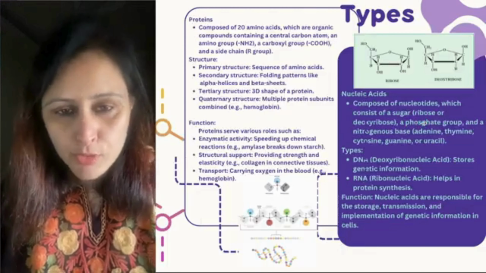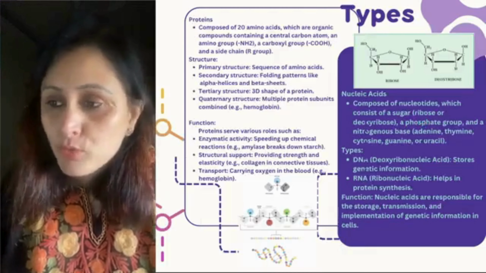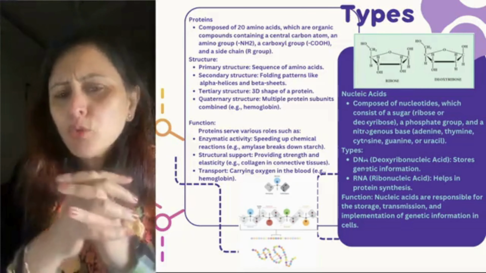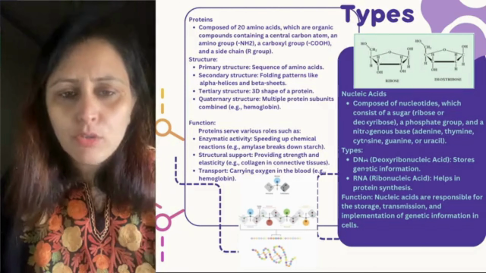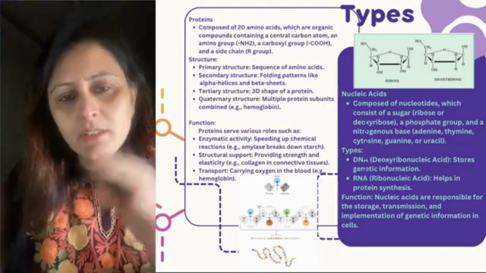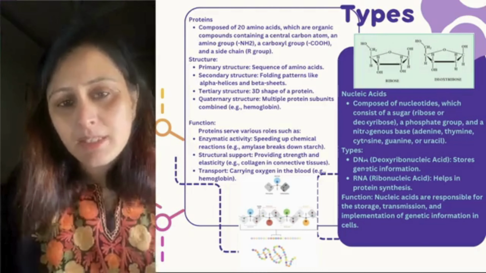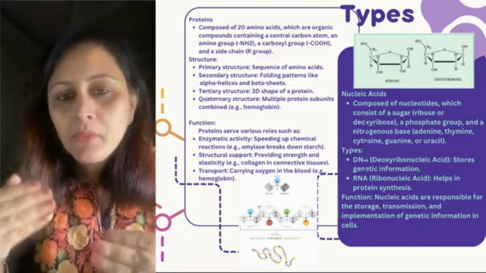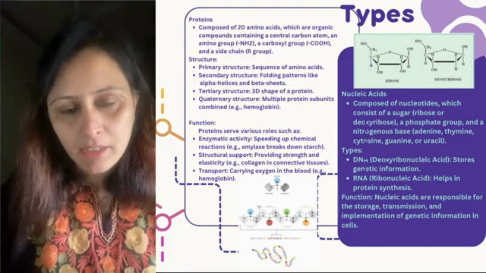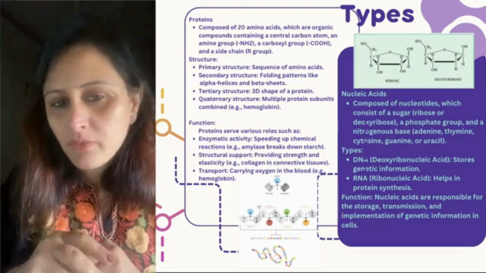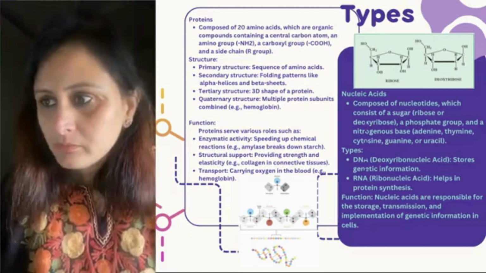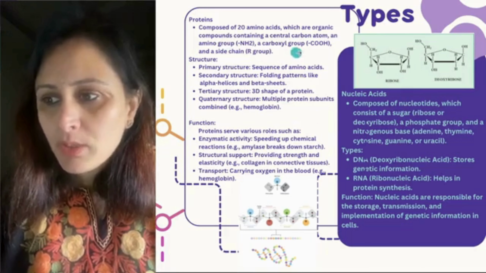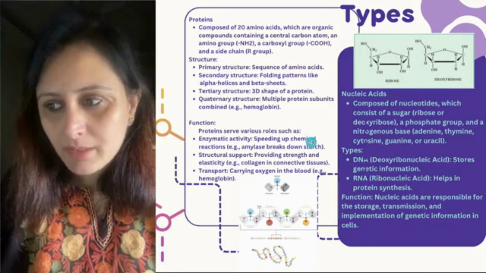Next, coming on to the proteins. Proteins are composed of 20 different types of amino acids. To make a protein, there is a variety of 20 different types of amino acids. So it is a combination of these that makes these proteins, which are organic compounds. And along with carbon, hydrogen, and oxygen, nitrogen is also present, which is very, very important for the body. So amino acids have amino groups, carboxylic groups, and side chains present, right?